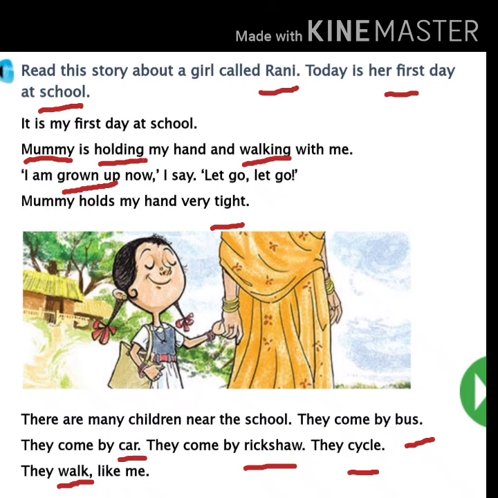C-Y-C-L-E, cycle. Now the next word. Underline W-A-L-K, walk. Repeat, children. W-A-L-K, walk.